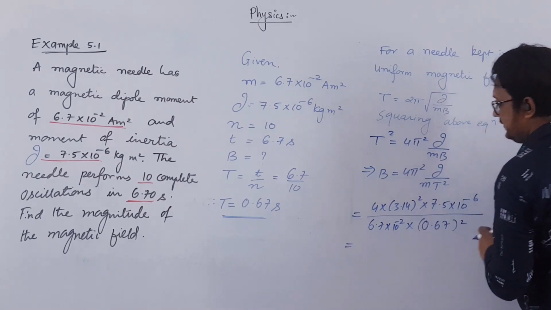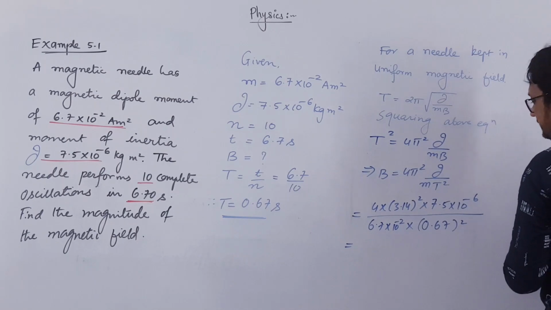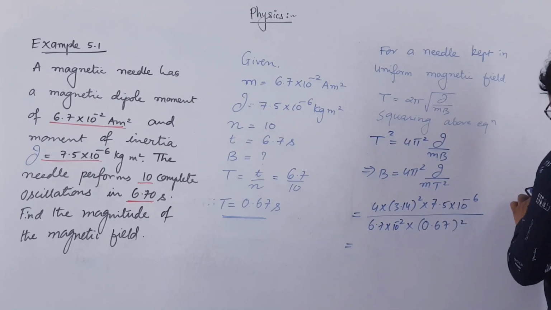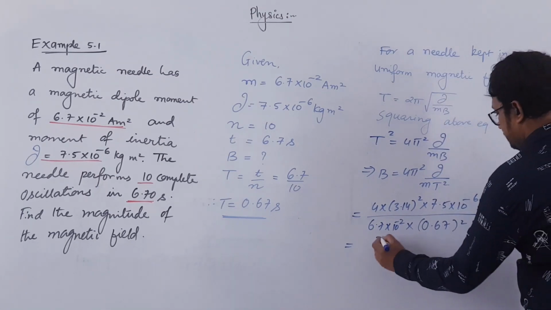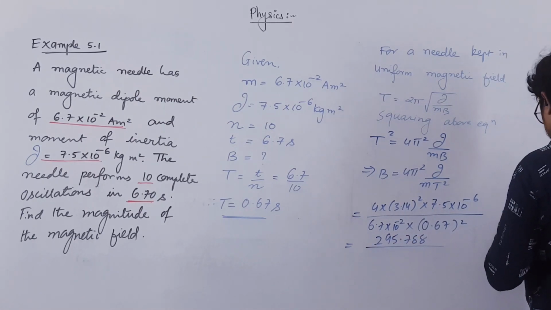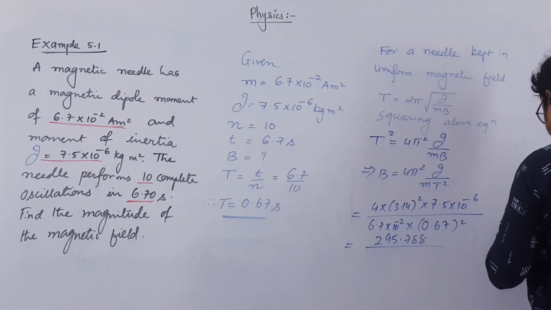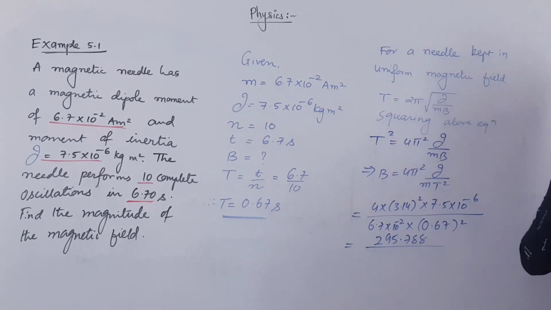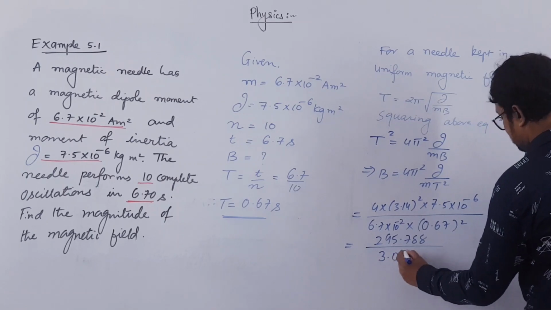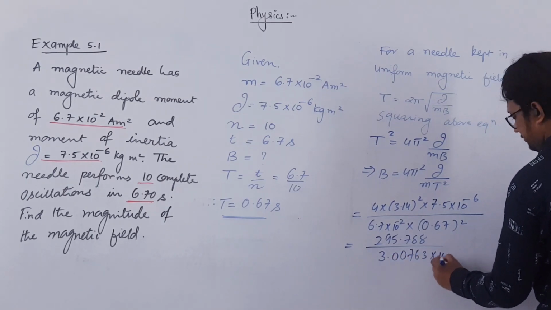If you simplify this, 4 into 3.14 into 3.14 into 7.5 will give us 295.788, over 6.7 into 0.67 into 0.67, which will be 3.00763 into 10 to the power minus 2.